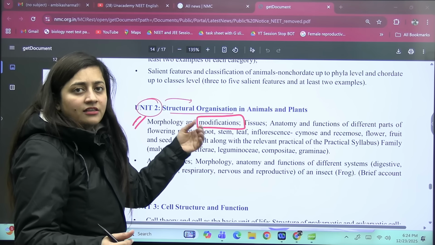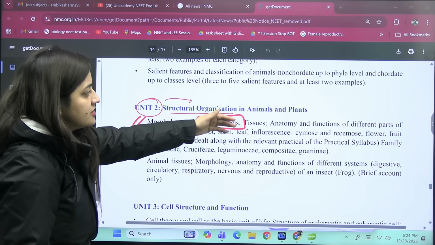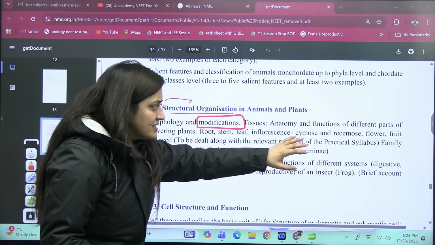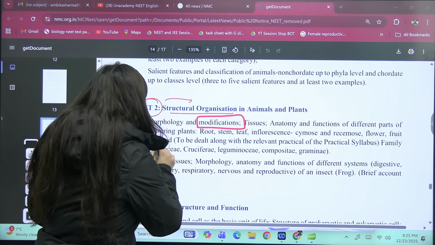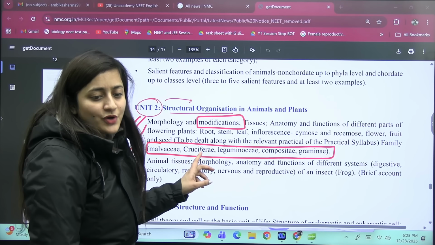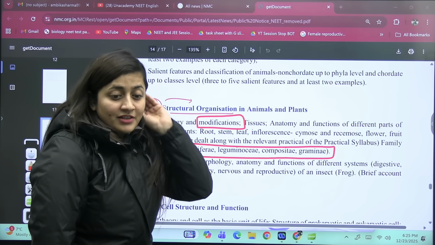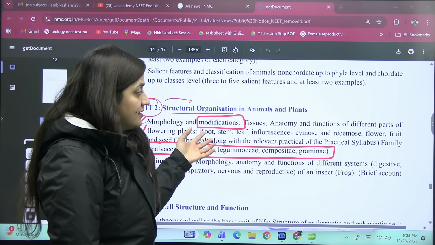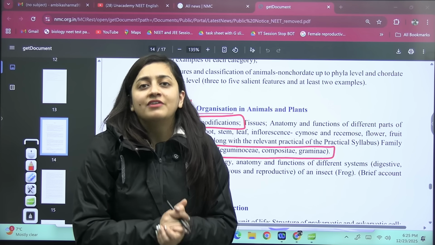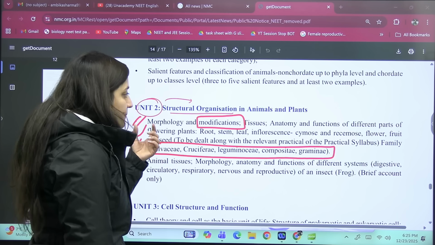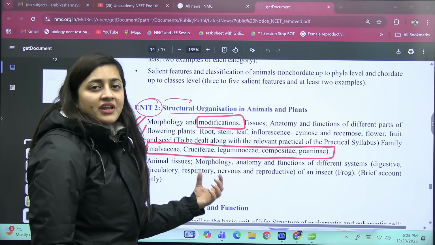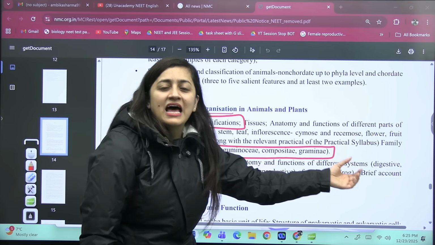Then for the root and the stem modification, now when you look at this, see the tissue, anatomy and function of different parts in flowering plant, roots, stem, leaf, inflorescence, everything is given, right? And when it comes to the families, these families are mentioned here because some of the students were asking me, ma'am, is there any chance that at the release of the syllabus, maybe they delete the families because these families are not given in the NCERT. So it is totally out of NCERT. But let me tell you, families are still included here. So you have Malvaceae, Cruciferae, Leguminosae, Compositae and Graminae family in your syllabus.